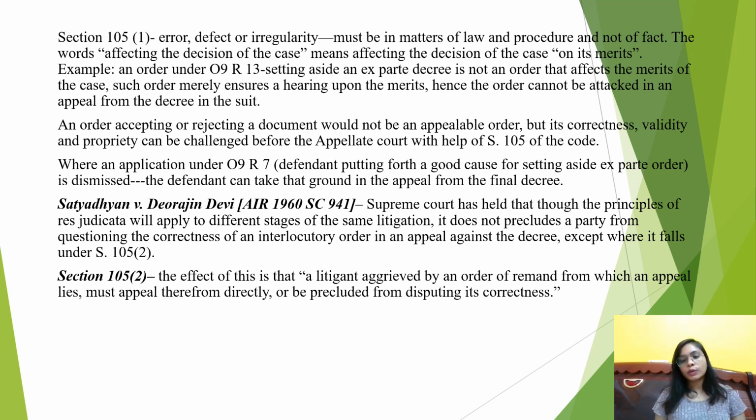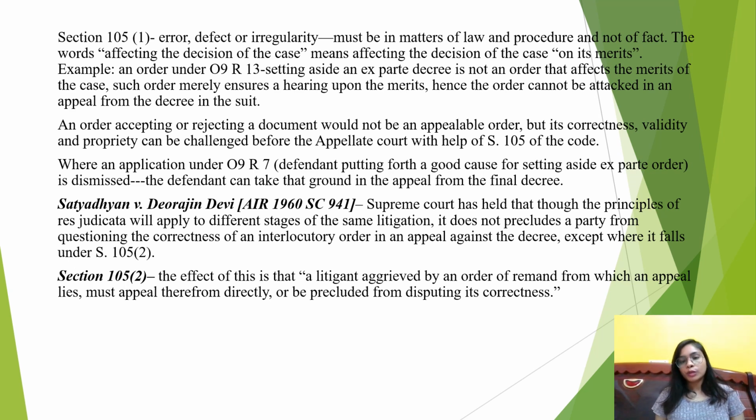With reference to section 105 clause 1, we need to see one case, and that is Satyadhan versus Deo Rajan Devi. It talks about the application of the principle of res judicata and when it is applicable. When an order is appealable and you are not appealing against such order then and there, and you are waiting for the final decree, and after that you include the error or irregularity of that order in the memorandum of appeal, then whether it is barred by the principle of res judicata or not was laid down in this case.